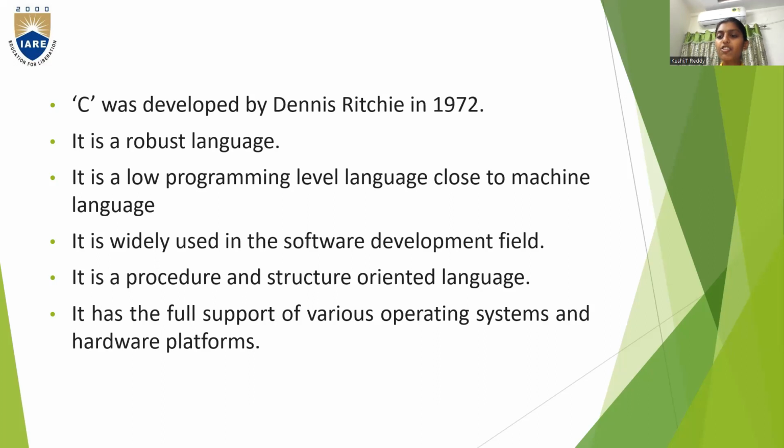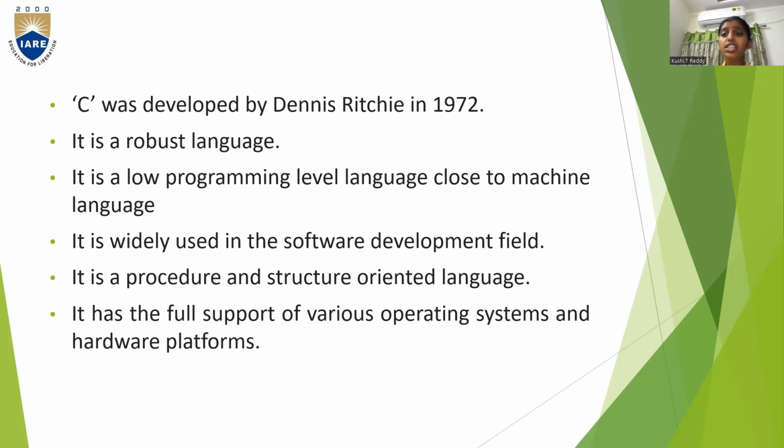Before the C programming language, all the computers or machines worked with the help of machine language or assembly language. C was also very close to machine language, and it supports both procedural and structure-oriented programming, and it can be operated on various operating systems and even on hardware platforms. But these days C is mainly used on software platforms, for web developing or in the software developing field. Many people are using the C language.